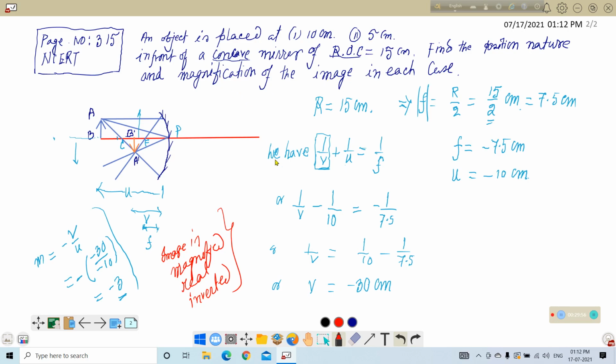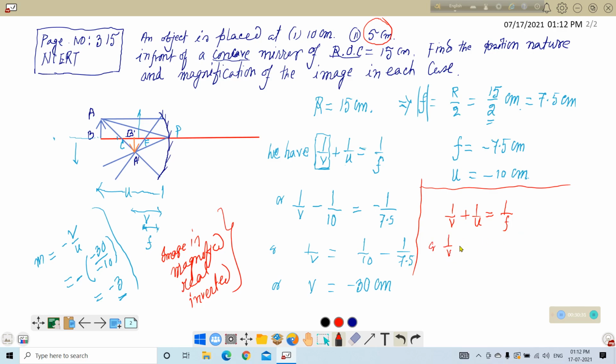Now the rest of the problem, that means when the distance is 10 centimeter, in place of 10 centimeter, this is 5 centimeter. Same formula will be applicable. So 1 by V plus 1 by U, second part of the problem, is equal to 1 by F. F does not change.